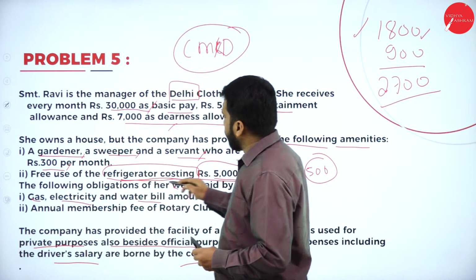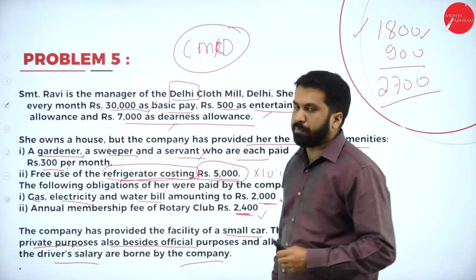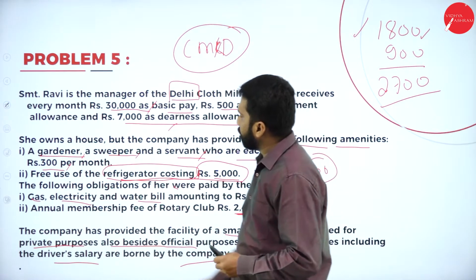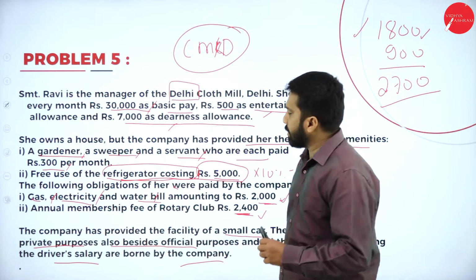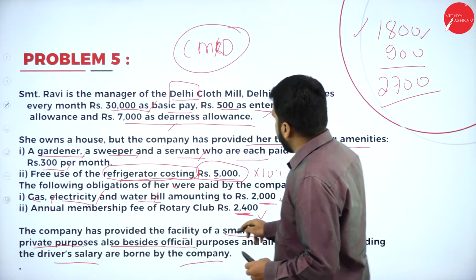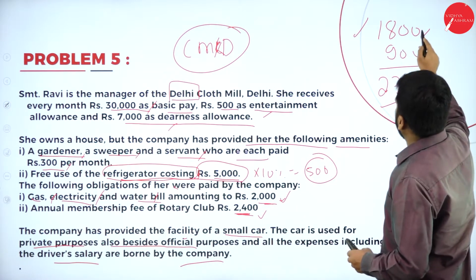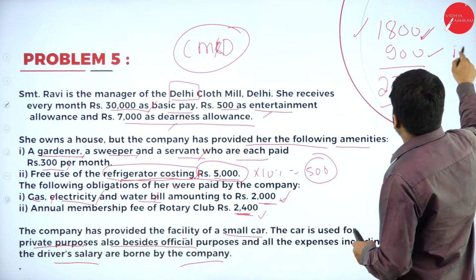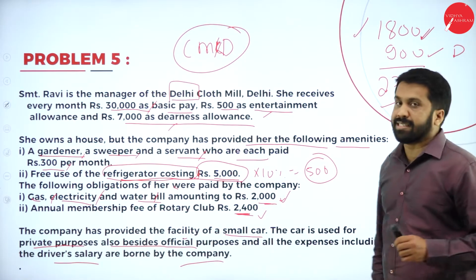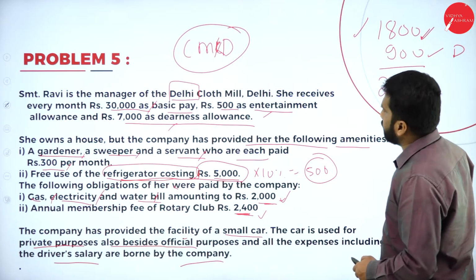Then refrigerator, it is a fixed asset, 10% has to be calculated. Gas, electricity, water bill, completely taxable. Company provided facility of small car, 1,800 for small car and 900 for driver. Total it is 2,700 taxable.